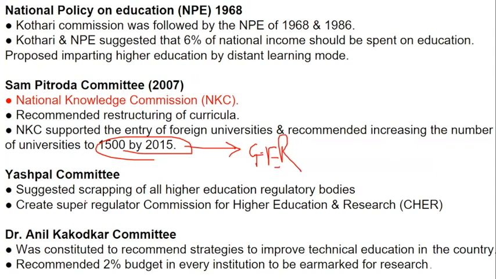Yashpal committee, which suggested scrapping of all higher education bodies and creating a super body, in the form of the Higher Education Commission for Higher Education and Research. Dr. Anil Kakodkar committee, which also recommended 2% of the budget of every institution to be used for research purposes, and recommended strategies to improve technical education in the country.